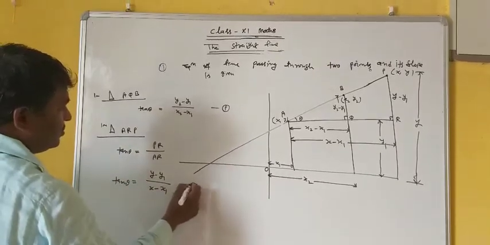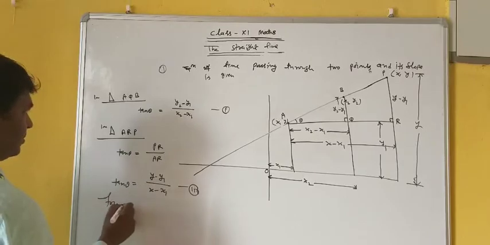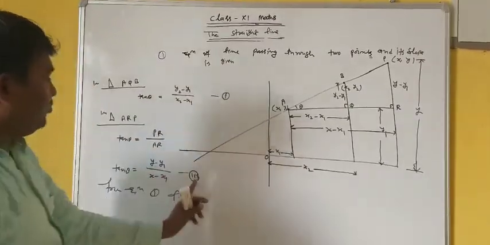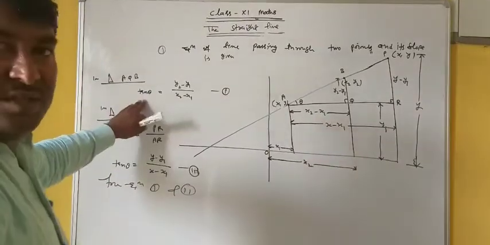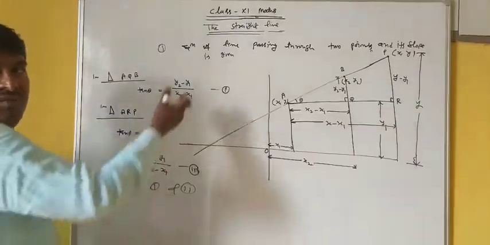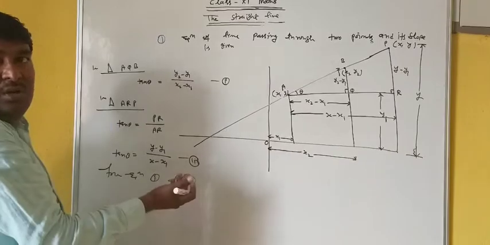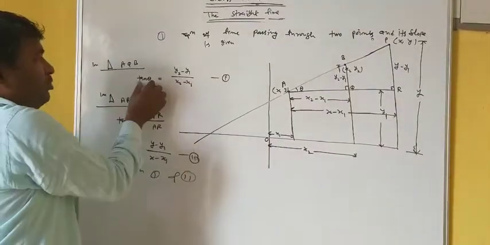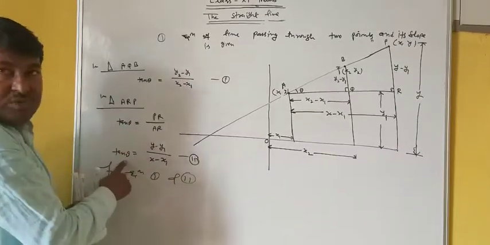Equation 2. From equation 1 and 2, left hand side tan theta, both are equal. Therefore, their right side should also be equal. Or you can put the value of tan theta from here into equation 2.